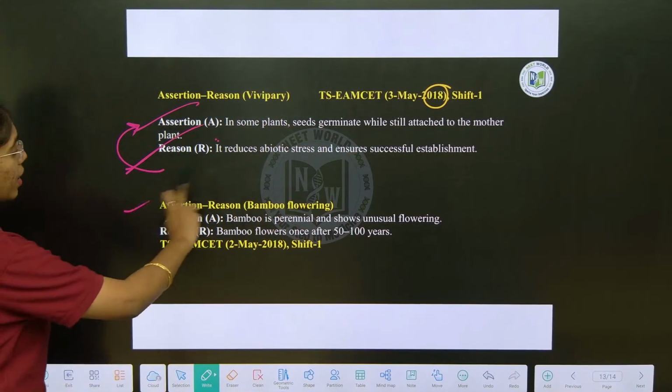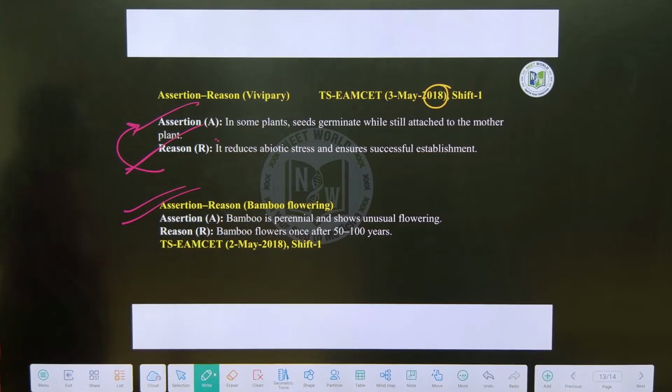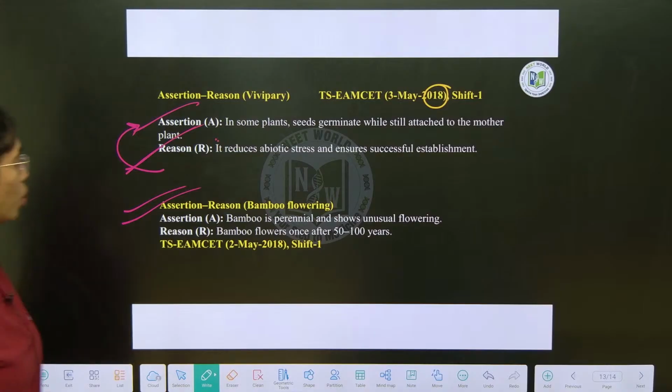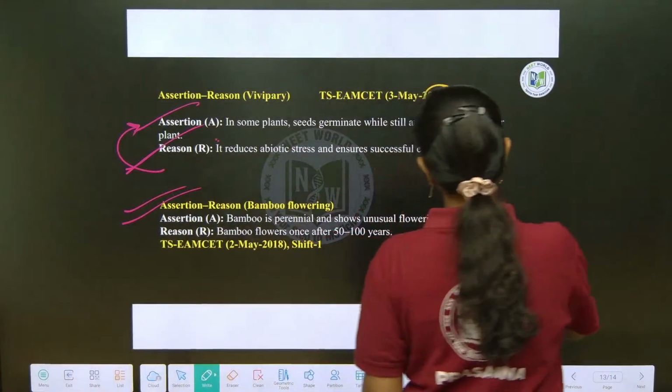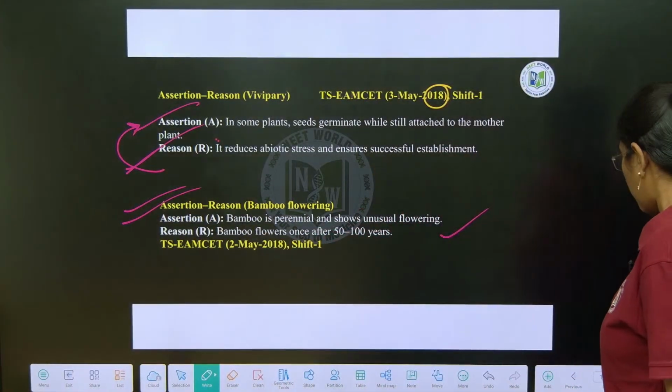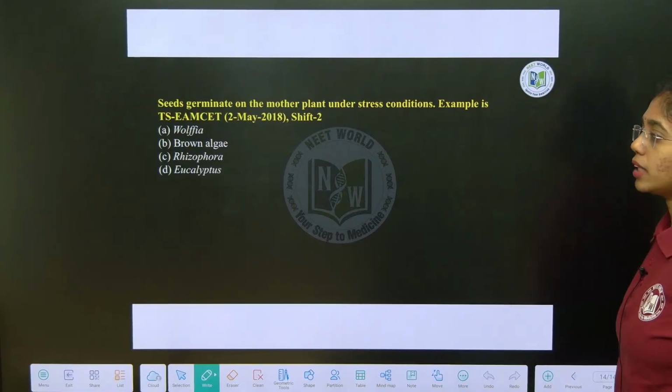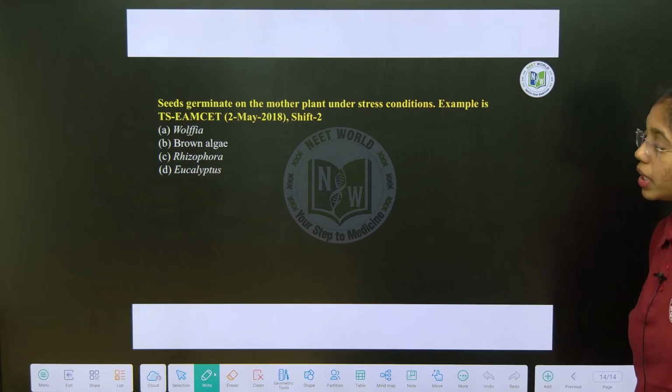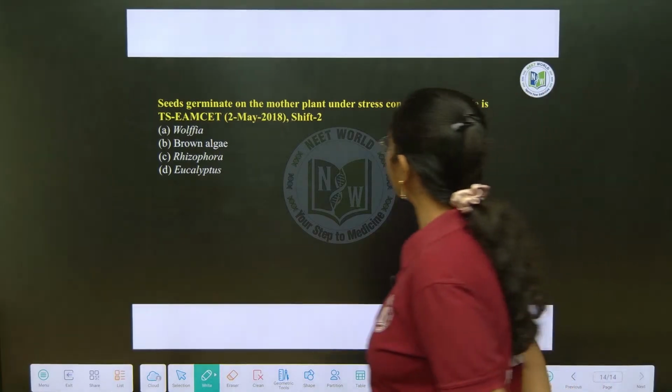Next, assertion and reason type. Bamboo is perennial and shows unusual flowering. True. Reason, bamboo flowers once after 50 to 100 years. True. Both A and R are true, and R is the correct explanation of A. Last question. Seed germinates on the mother plant under stress conditions. Yes, seed will germinate on the mother plant under stressful conditions.